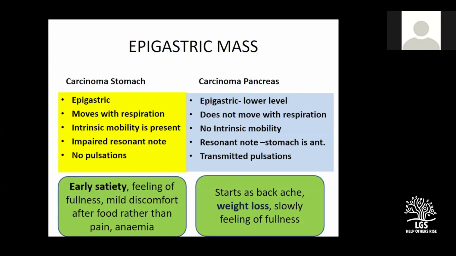Sir, why will the stomach have no pulsations and the pancreas will have transmitted pulsation? What is the reason? The stomach is a very anterior structure, compared to the pancreas, which is very, very posterior, and very close to the aorta. So when you get a nodular mass from the pancreas, you get a transmitted pulsation.